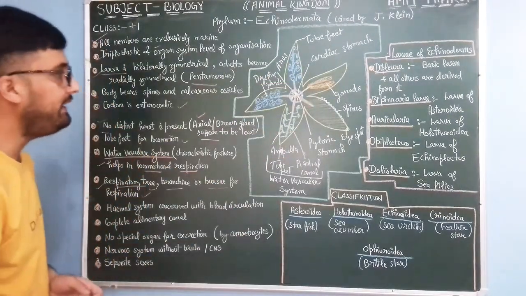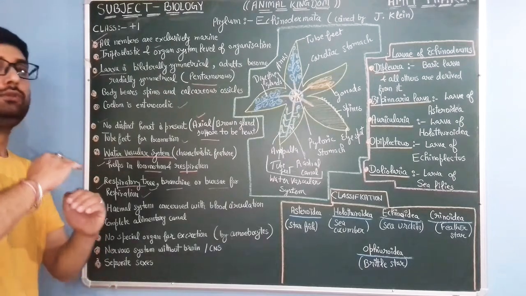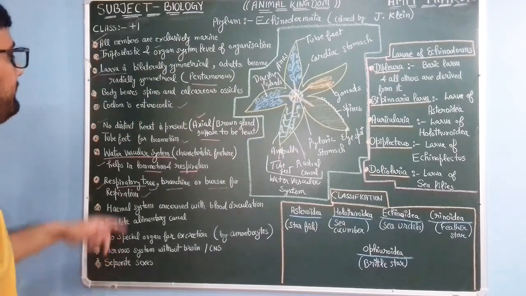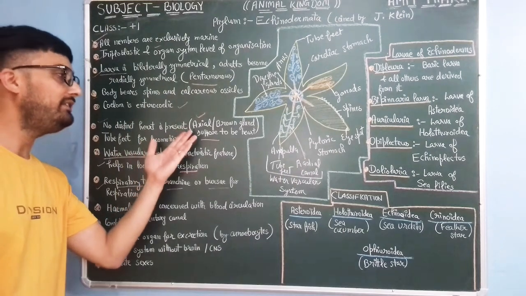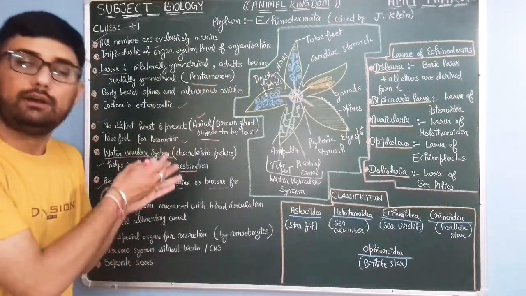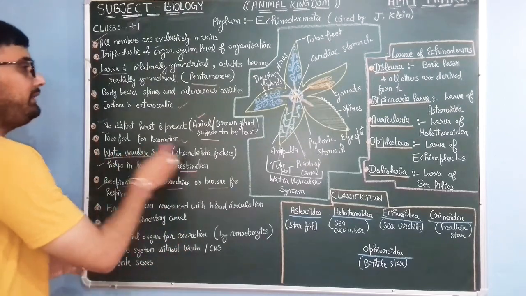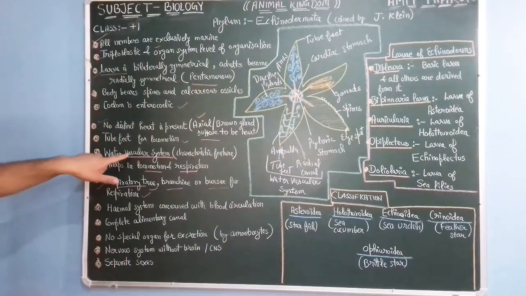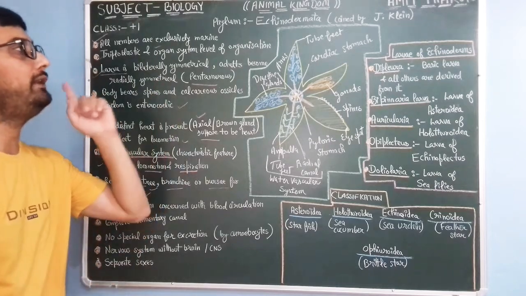The body bears spines and calcareous ossicles to provide protection from outside. Coelom is enterocoelic. There is no distinct heart, but there are axial or brown glands, which are supposed to be the heart in case of echinoderms. Tube feet are present for locomotion. There is a water vascular system, which is a characteristic feature of phylum Echinodermata.